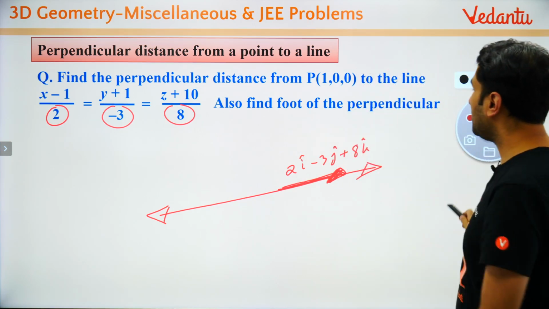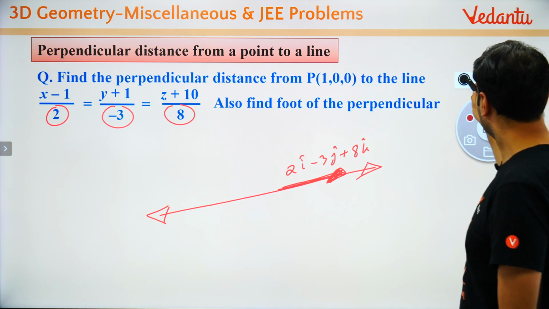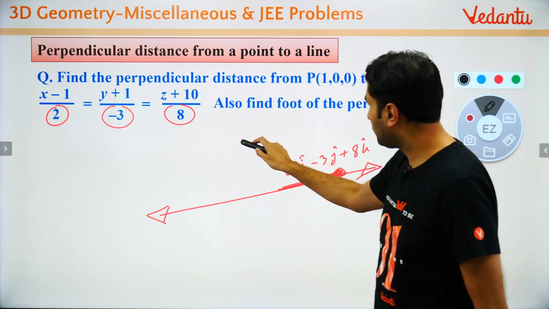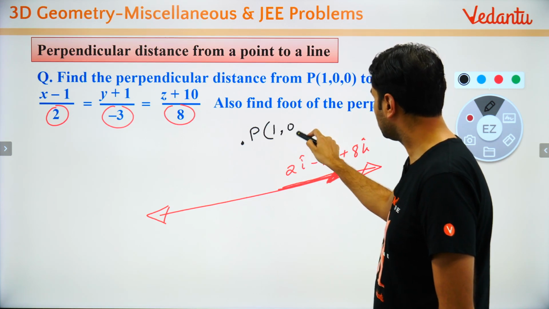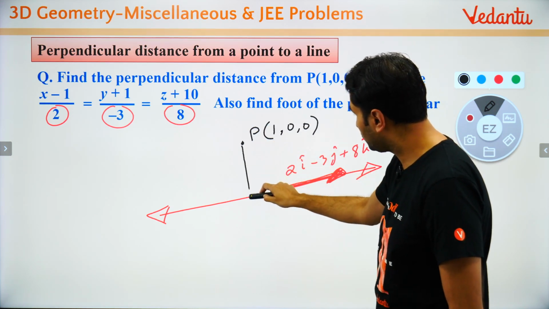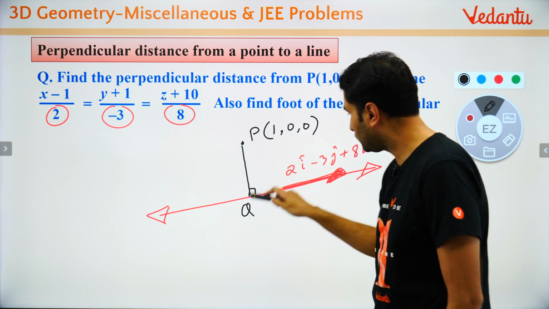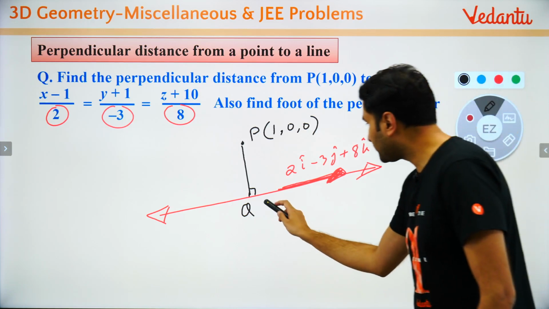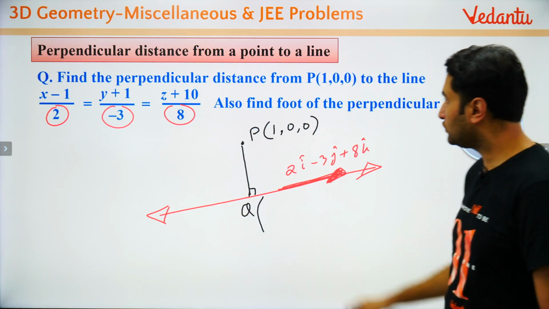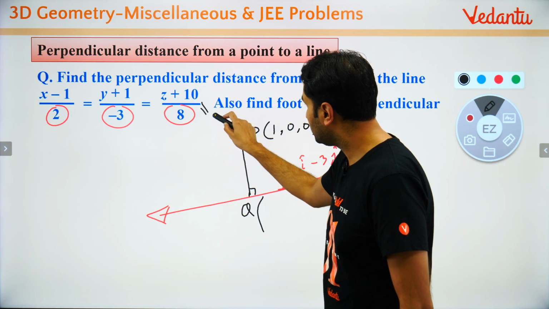Now find the perpendicular distance from this point to the line. तो एक point आपको दे दिया. So there is a point P which is 1 0 0. यहाँ से you dropped a perpendicular. This point is Q, right? Now how do we write the Q, बच्चों? Think of it as equal to lambda.